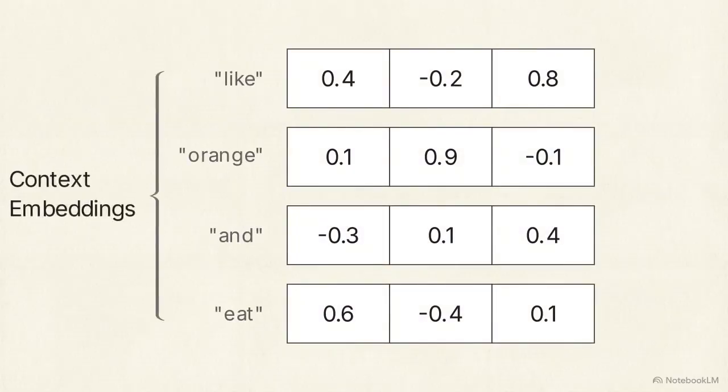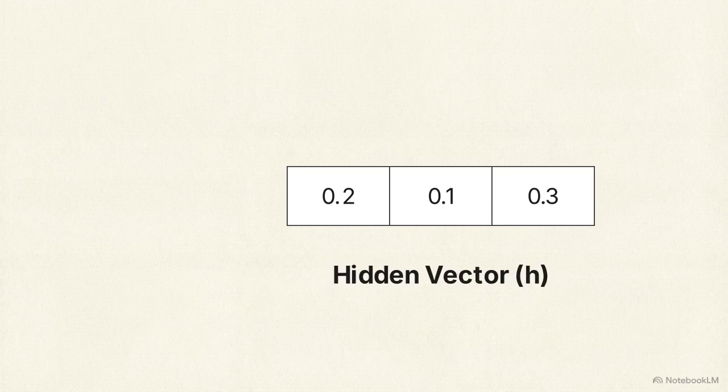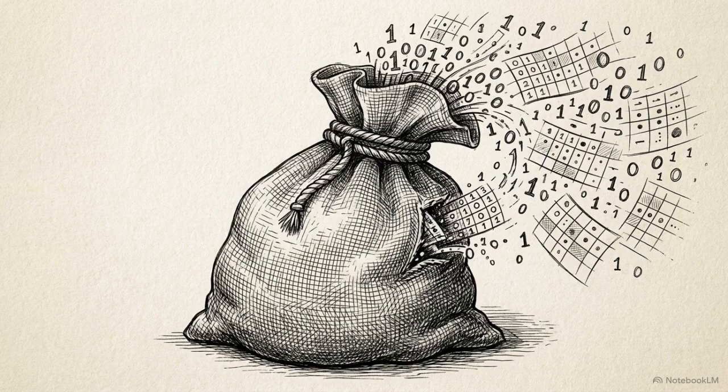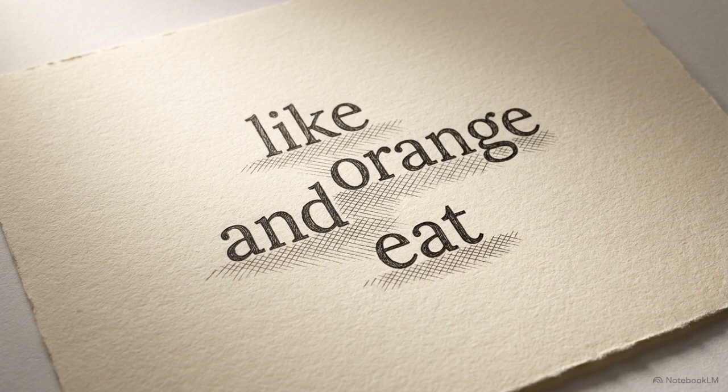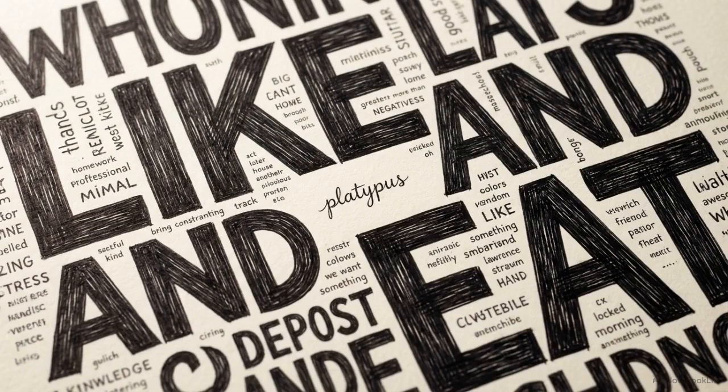CBOW must consolidate them. It takes these distinct context embeddings and mathematically averages them together into a single, unified hidden vector. This averaging step is why the architecture is called a bag of words. By collapsing the context vectors into a single mean, the exact sequential order of the original sentence is lost. This creates a clear trade-off. The smoothing effect allows the model to train rapidly and map common words with high precision. However, the distinct semantic signals of rare terms are heavily diluted, often drowned out by more frequent neighboring words in the window.